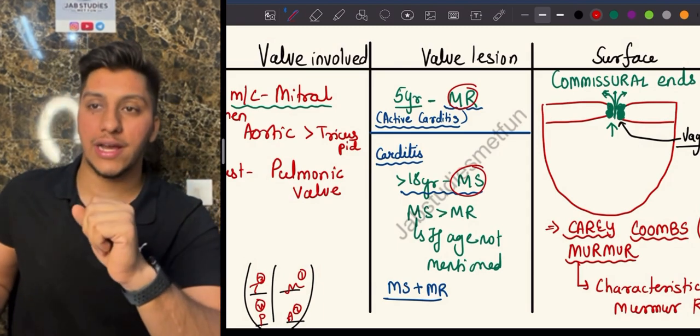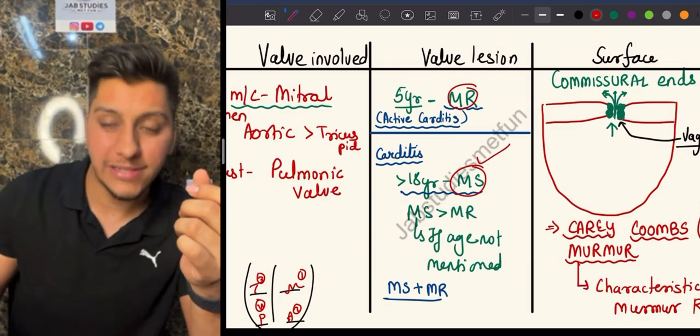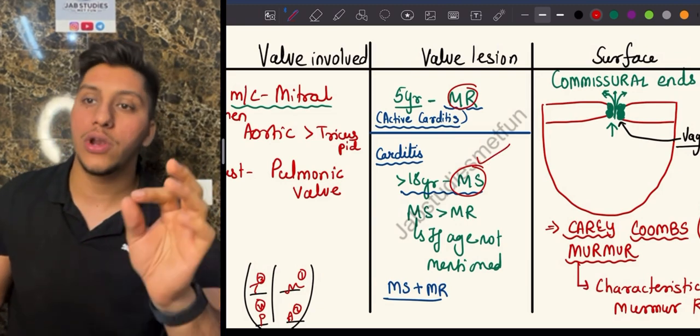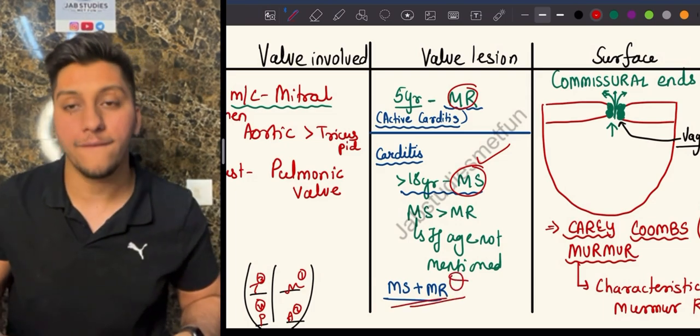If now in the question they ask you, in case of rheumatic heart disease, which is more commonly found, you have to mark mitral stenosis. If both are mentioned, you'll have to write mitral stenosis plus mitral regurgitation. Remember this, okay? Very important.